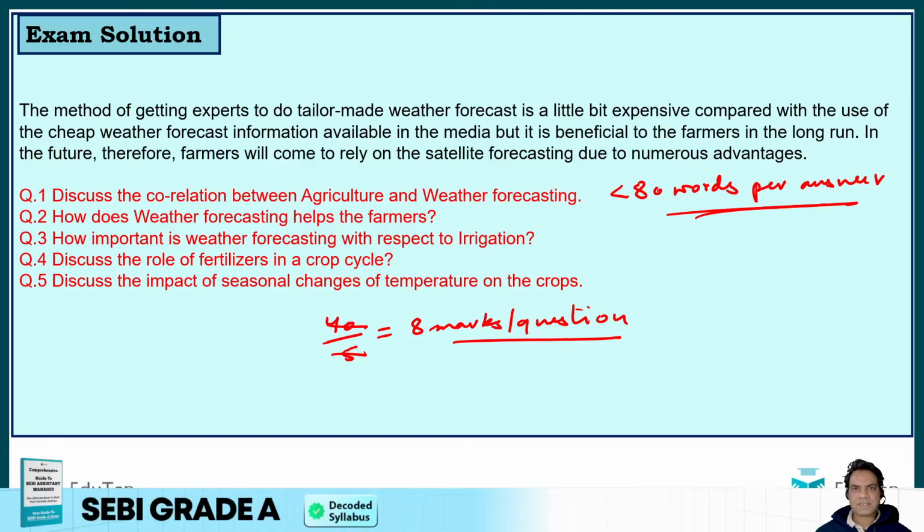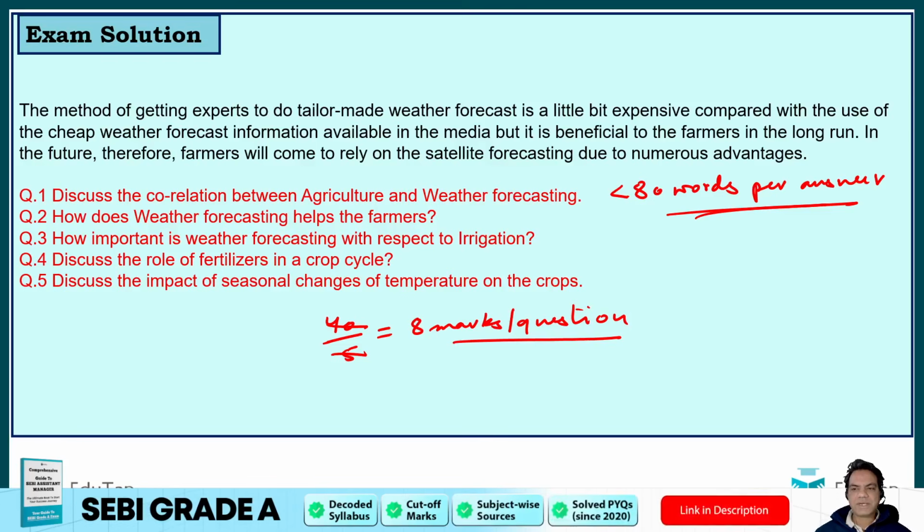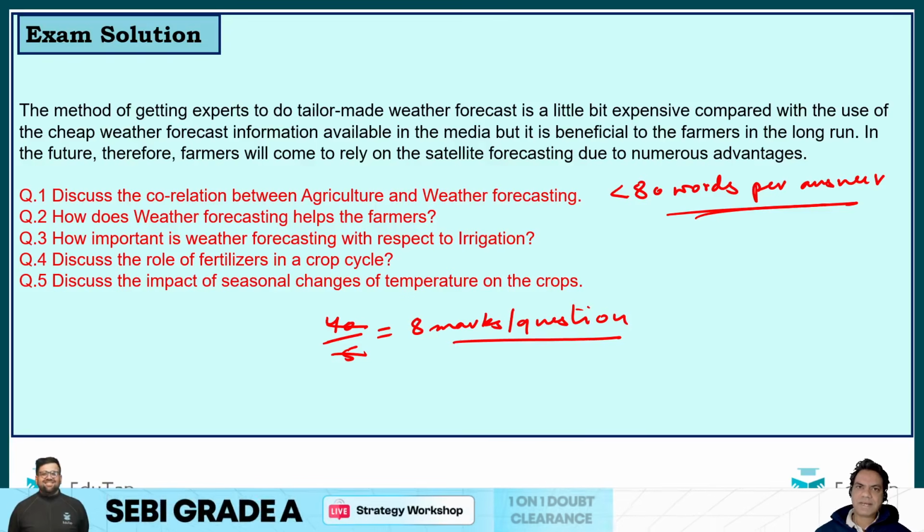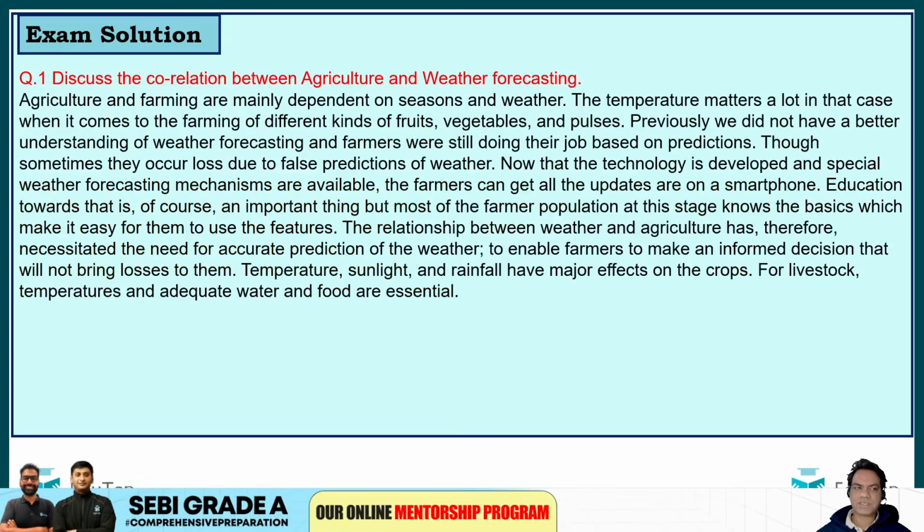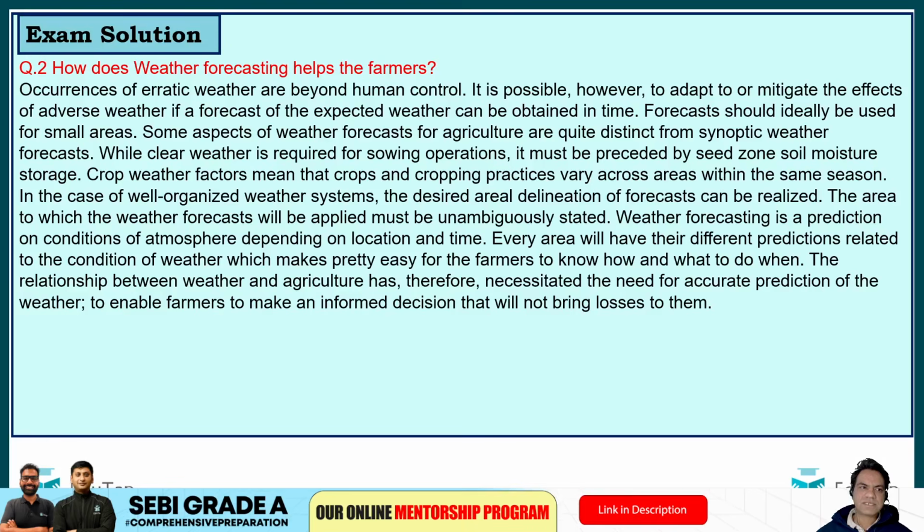So 80 words is minimum because the time limit is one hour. So 70 to 80 words for every answer is the requirement. So that is why you will be writing around 350 to 400 words in your RC answers. So that is what is expected from you in your RC, and that is what you need to focus upon. All right. So these are the 5 answers.